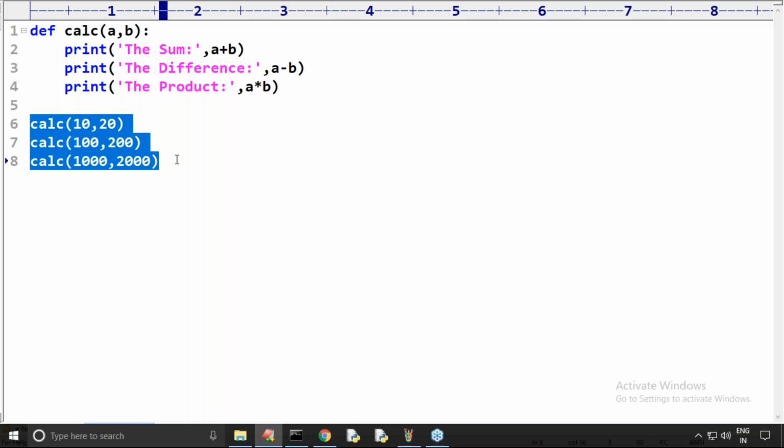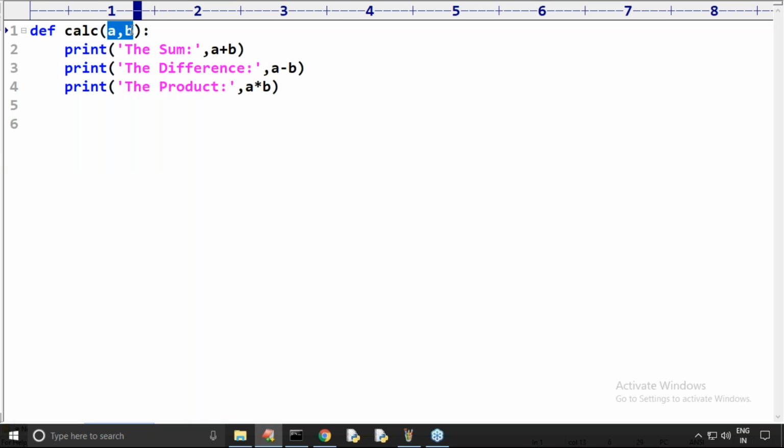Now my question: these things, a and b, are parameters. Remember this. Now when I call the function, these things, 10 and 20, are arguments.